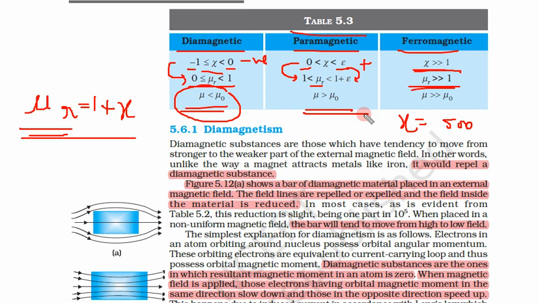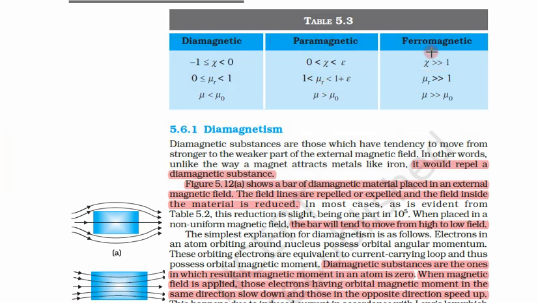For ferromagnetic, mu is greater than mu naught, so permeability is very high in comparison to vacuum. These are the properties of diamagnetic, paramagnetic and ferromagnetic materials. Last year this question came in the exam, asking what properties diamagnetic, paramagnetic and ferromagnetic materials show. So this table you have to remember, this is quite important.